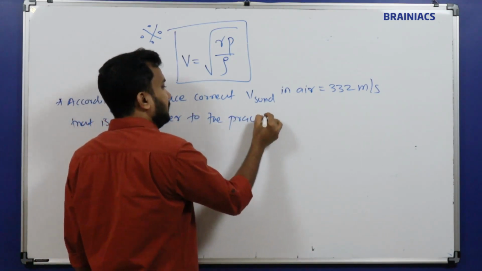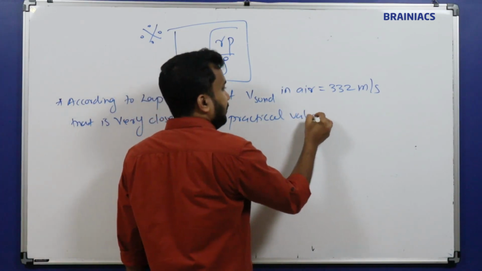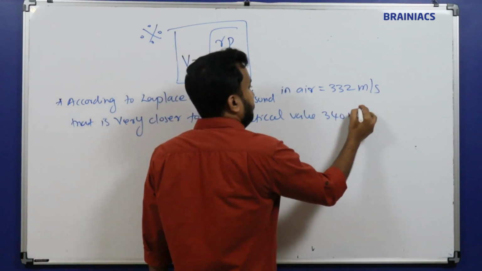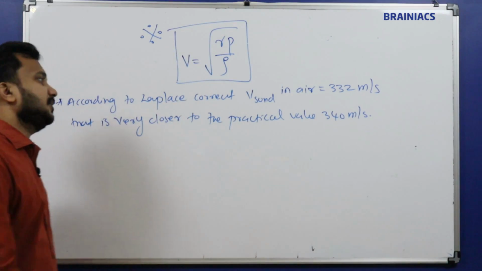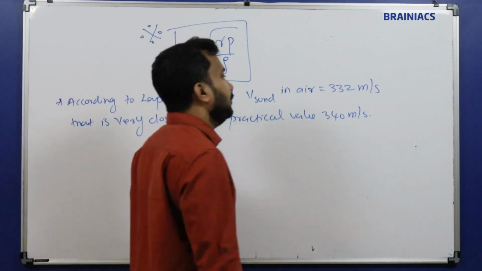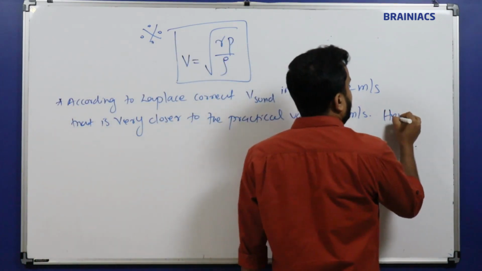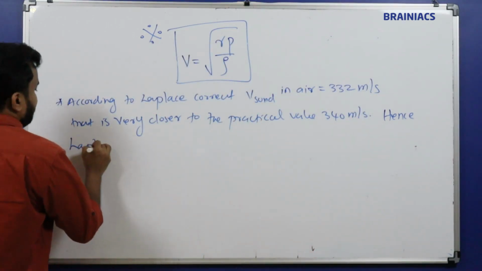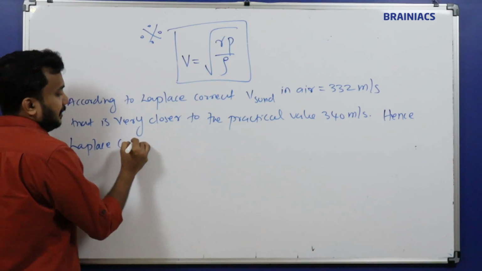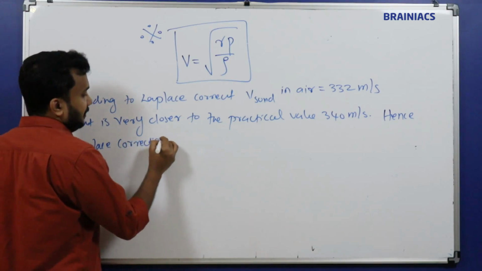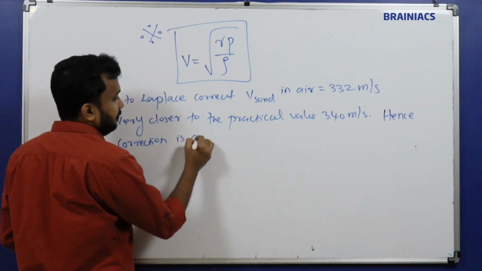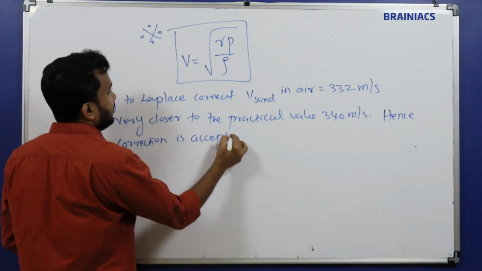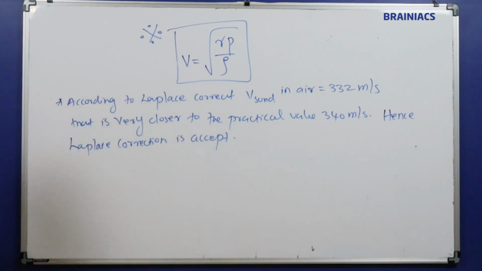What is the practical value? That is very close to the practical value, 340 meter per second. Hence Laplace correction is accepted. Newton's law is rejected, it was previously wrong because of Newton's law.